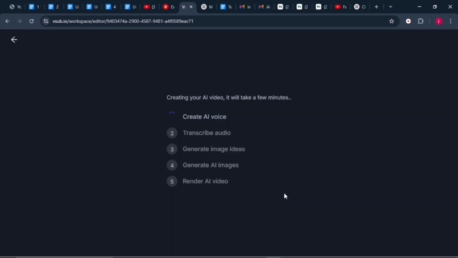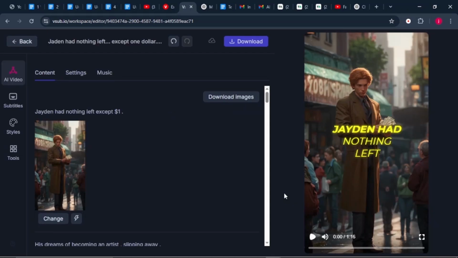We'll wait for VSub to create the AI voice, transcribe our audio, generate image ideas, and create AI images, and finally render the video to us. And once our video is generated, we'll have something that looks like this.